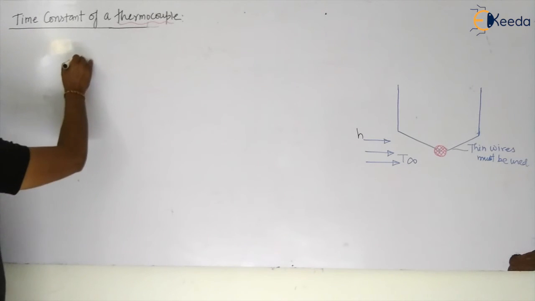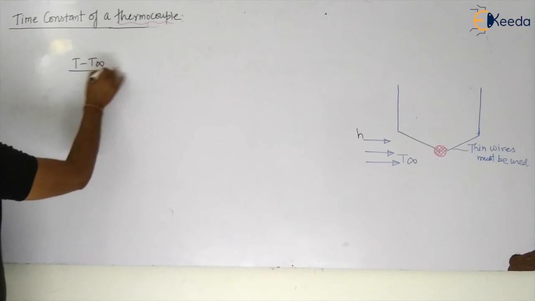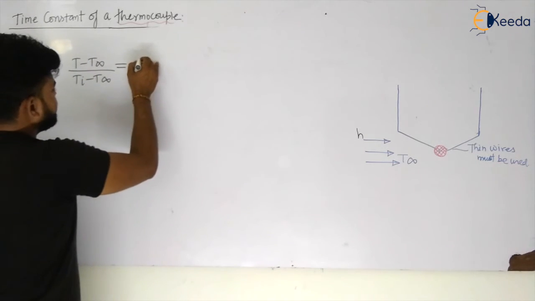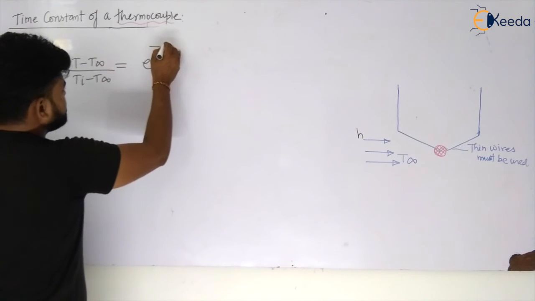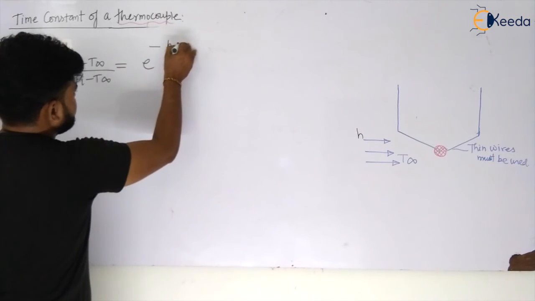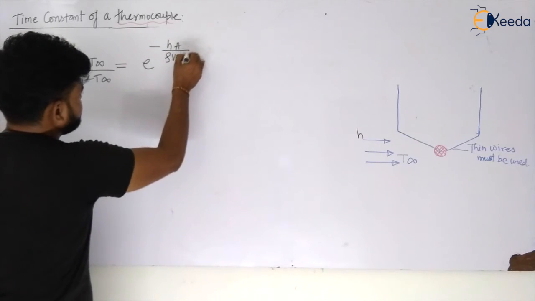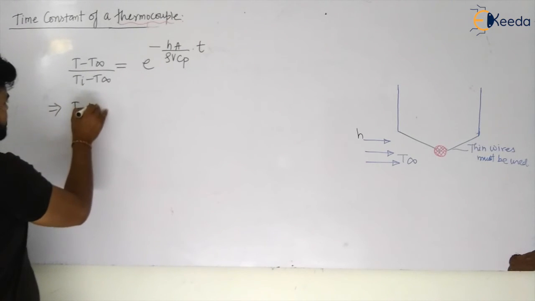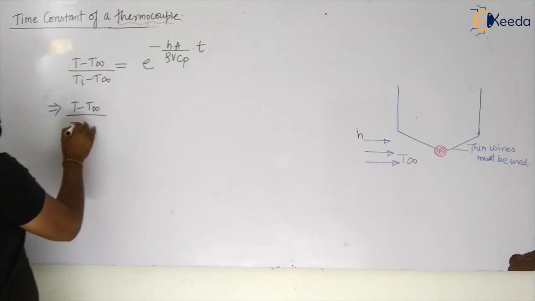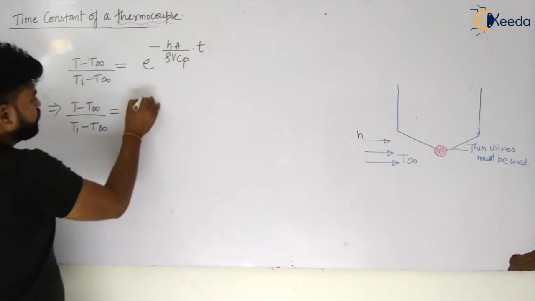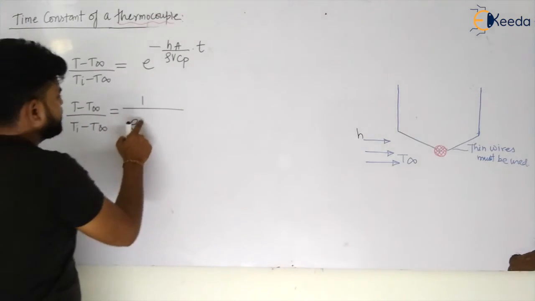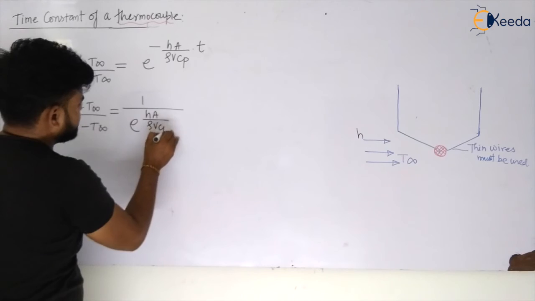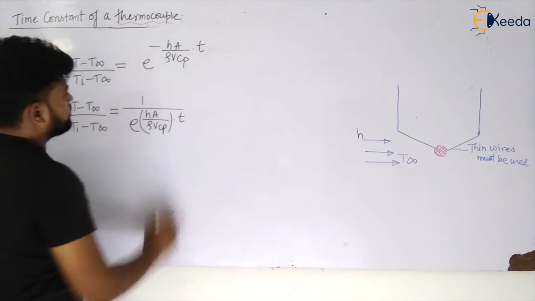So I have (T − T∞)/(Ti − T∞) = e^(−hA/ρVCp · t), or I can write this as (T − T∞)/(Ti − T∞) = 1 / e^(hA/ρVCp · t).